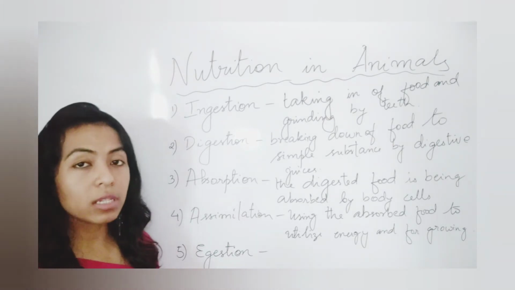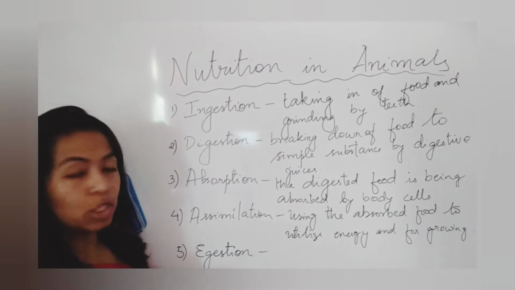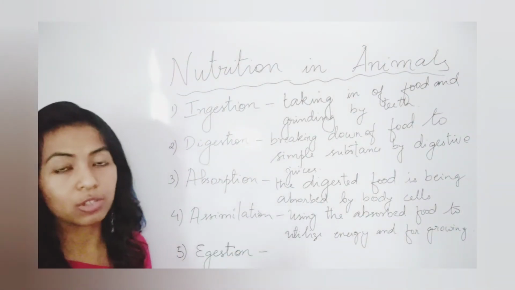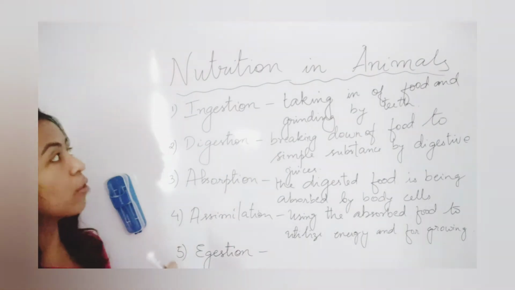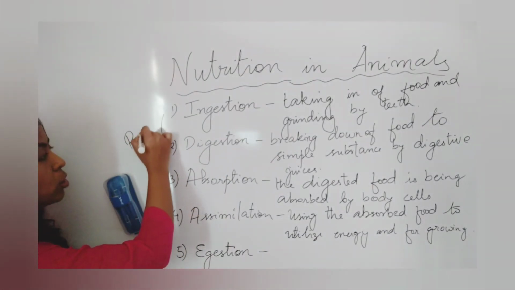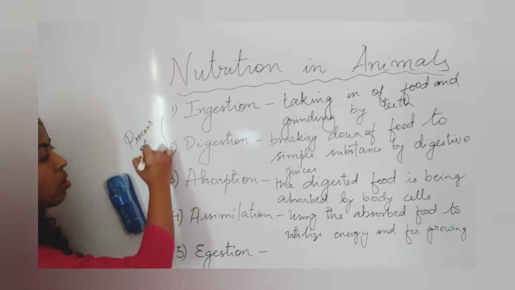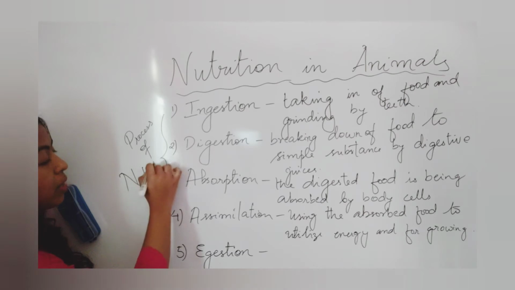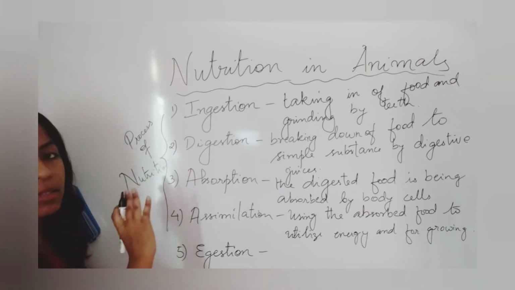And that process is called what? Ejection. It happens where? In the fifth step, in the last step of the process of nutrition. Remember, ejection happens in the very last stage.